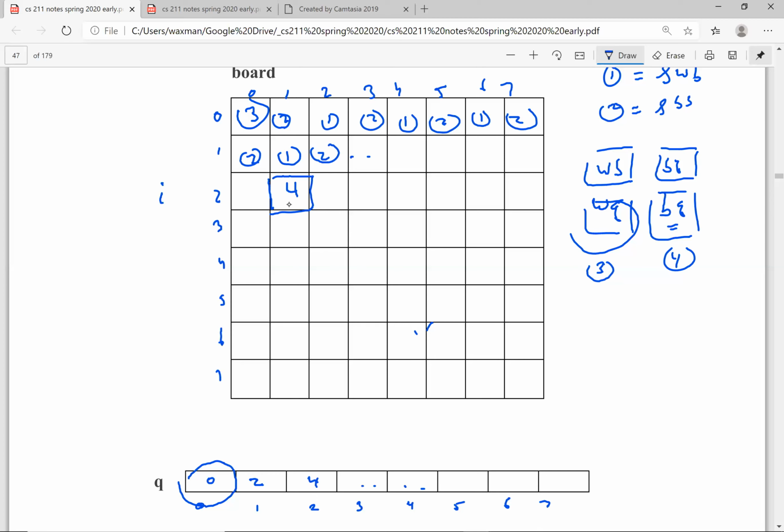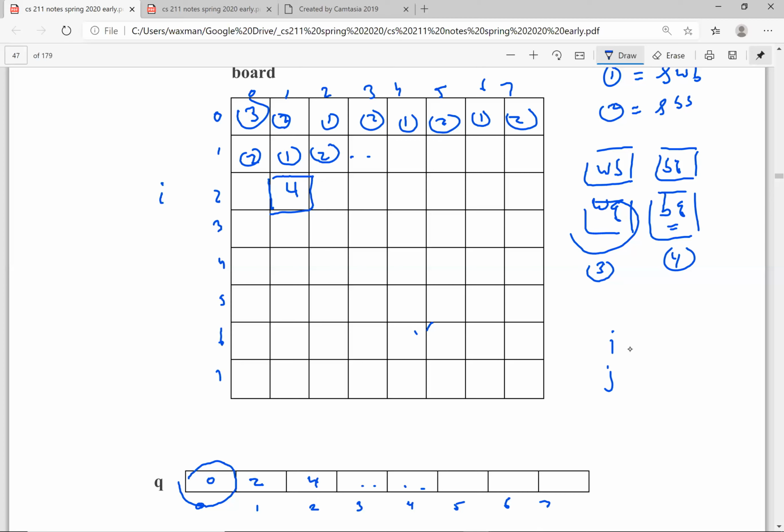Remember, the array board is an array of addresses. And the 8 places we're going to change, we're going to change them so that we're pointing to the appropriate kind of picture, the appropriate kind of queen. So if I plus j, how do I know it's I plus j? What's I in this case, and what's the j in this case? So the I is the row and the j is the column.